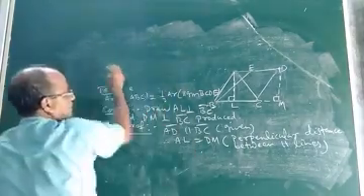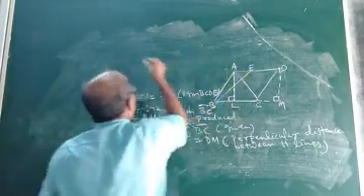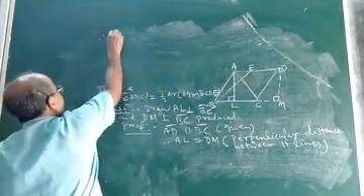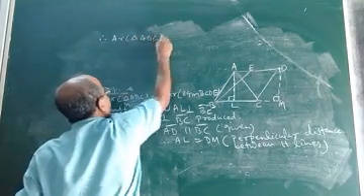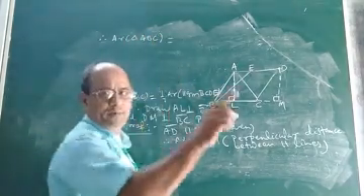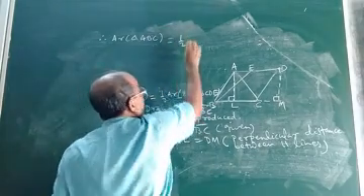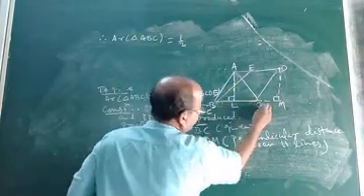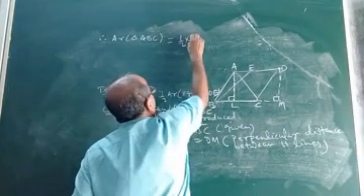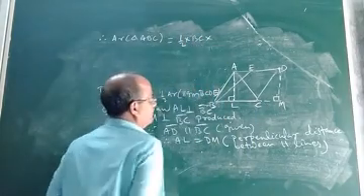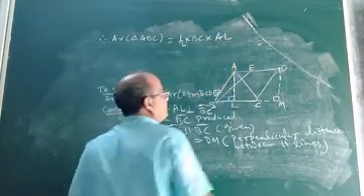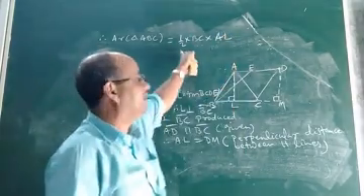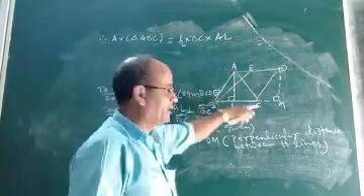First find out the area of triangle ABC. It is half into base into height. So half, which is the base? BC, base will be BC, half into BC into altitude. H means altitude, AL, you see. Half into BC into AL. It is the area of triangle ABC.